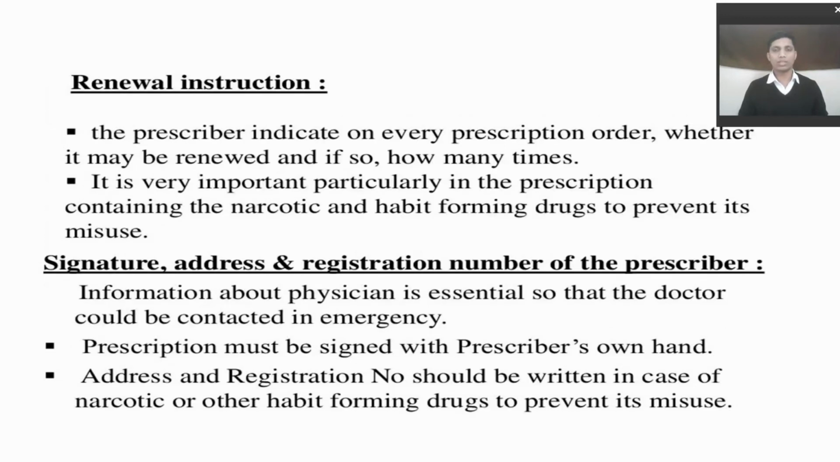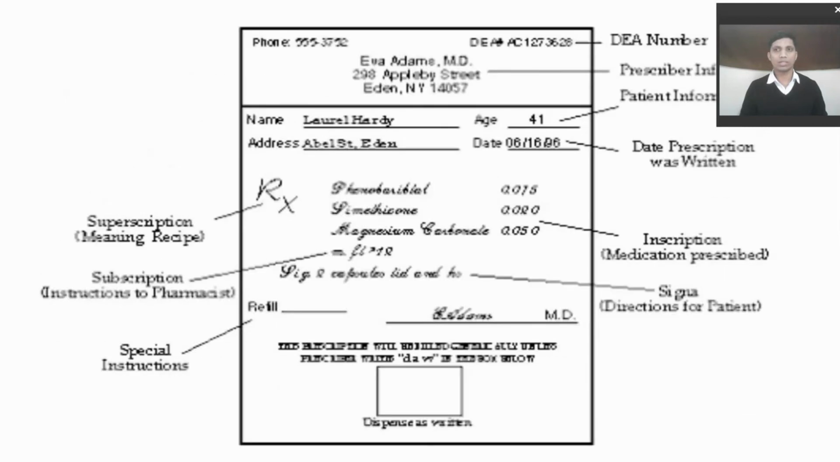After a few days, like 4 to 5 days, the medicine is to be repeated. This is the renewal instruction. It is very important in prescriptions containing narcotic drugs and habit forming drugs. Next is the signature, address and registration number of the prescriber or doctor or physician. The information about the physician is essential so that the doctor can be contacted in an emergency. The prescription must be signed with the prescriber's own hand. Address and registration number should be written in case of narcotic or other habit forming drugs to prevent their misuse.